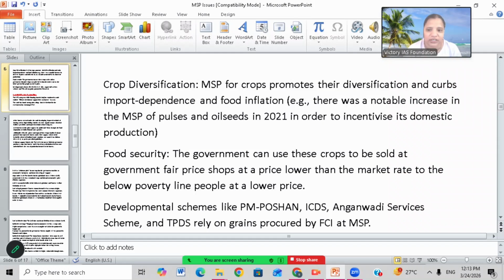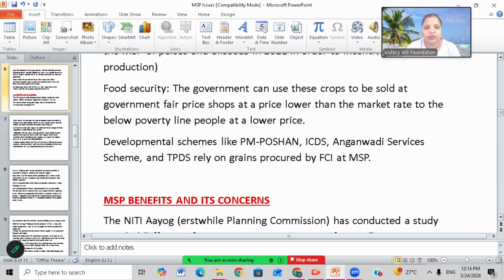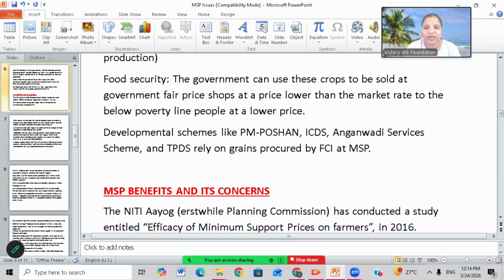There was a notable increase in MSP of pulses and oil seeds in 2021 in order to incentivize their domestic production. To ensure domestic production of oil seeds and pulses, the government offered a minimum support price for these crops in 2021. Okay, food security.